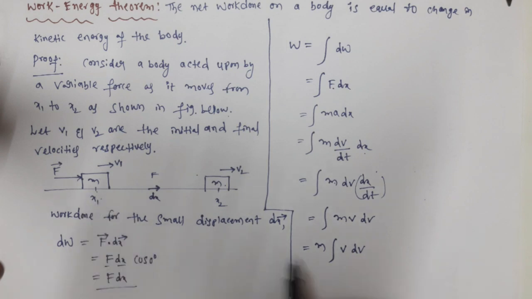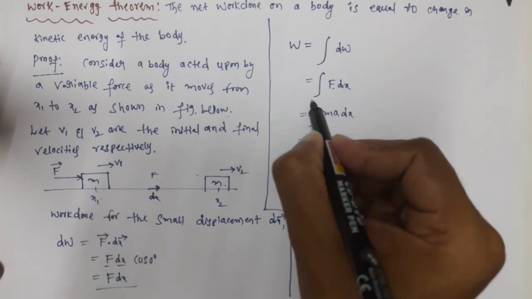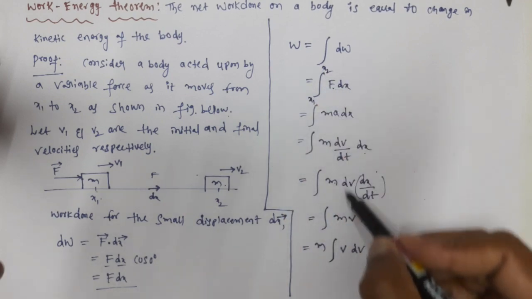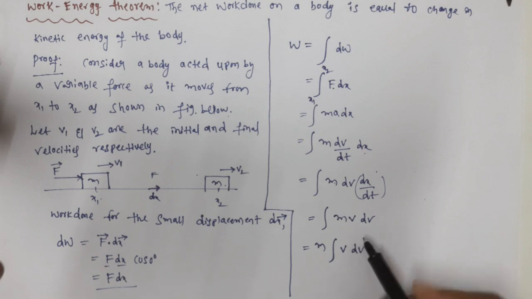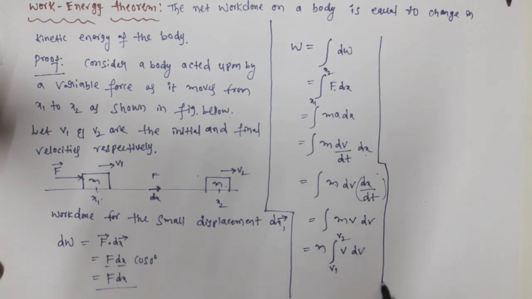So what is the initial velocity? Whenever the function is in x, you are supposed to use the limits x1 and x2. But finally, here the equation is becoming in terms of velocity. So the initial velocity is v1, and the final velocity is v2. Now we will continue this integration.